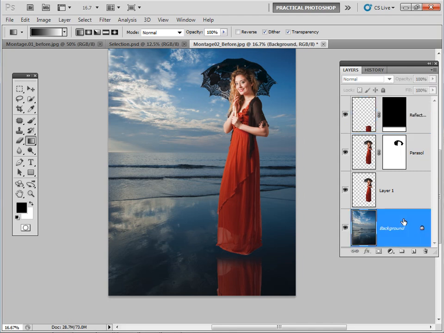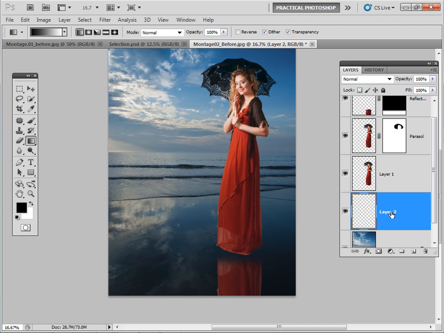I'm going to go down to the background layer, and I'm just going to add a new layer here. Let's call that shadow. And this time I'm going to select the brush tool. Let's use these square brackets to make our brush a little bit bigger.